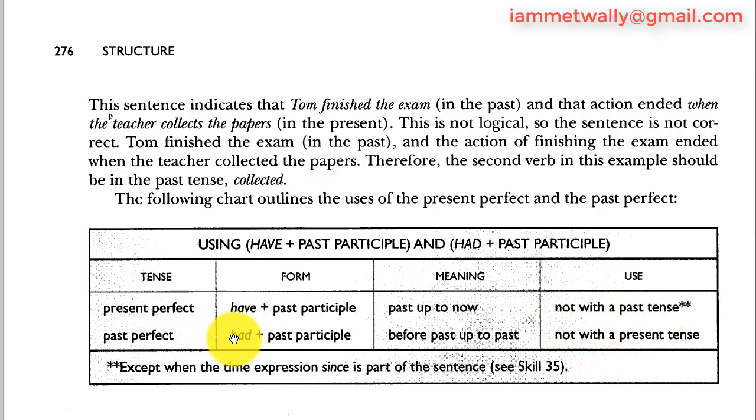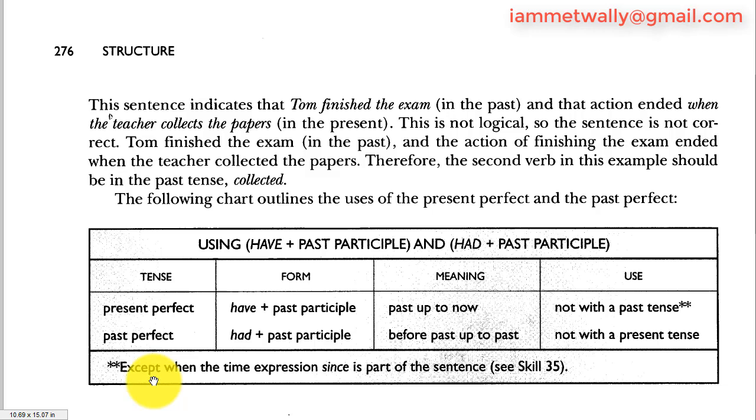For the past perfect, the form is had plus past participle, and the meaning is something in the past before another past action up to the past, and the use is not with the present tense, except when the time expression since is part of the sentence. The two asterisks show that there is an exception to use the present perfect with the past tense only when you have since.